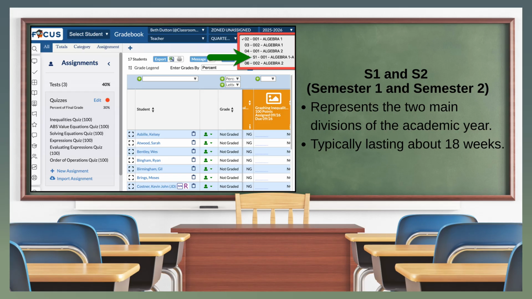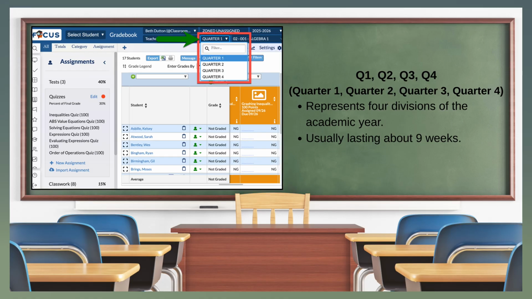These terms refer to the two primary divisions of the academic school year, each generally spanning about 18 weeks. Q1, Q2, Q3, and Q4 represent the four academic divisions of the school year, each typically lasting approximately 9 weeks.